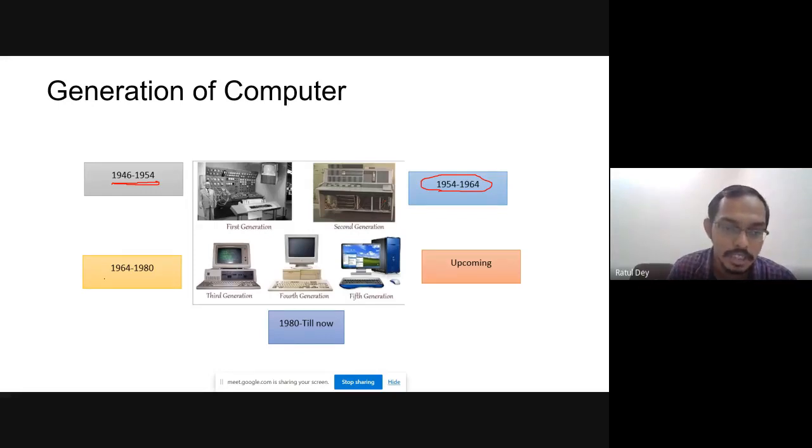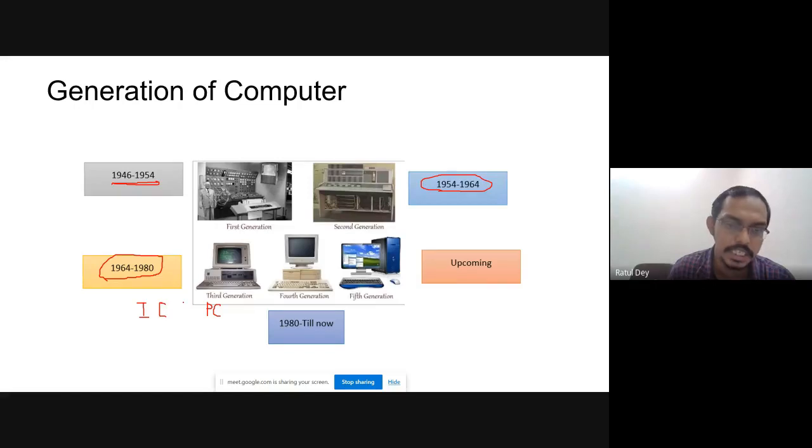Now we are coming to the third generation computer. In the third generation computer, we can call this our PC. PC's full form is personal computer. Many of you use the personal computer, and this computer uses the integrated circuit.